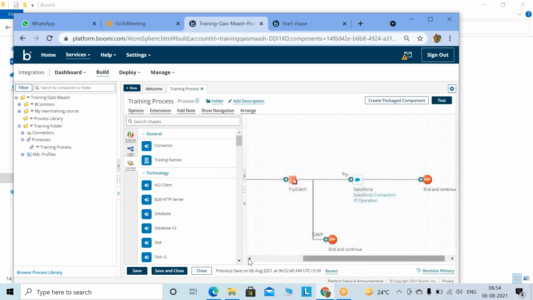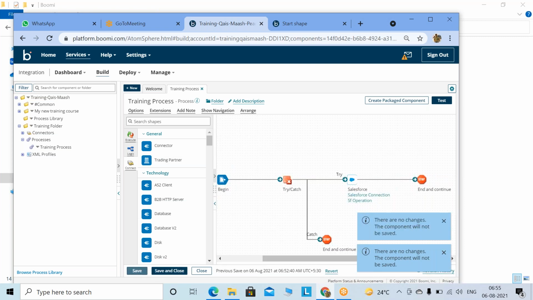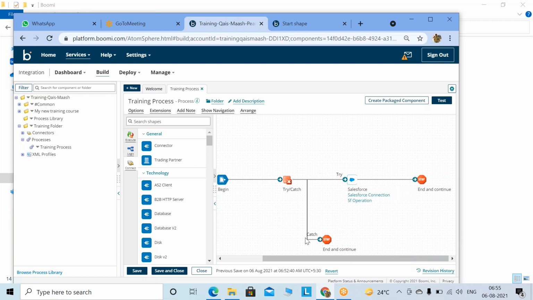Do you want to force an error to catch it, or later? We'll see at a later point of time.